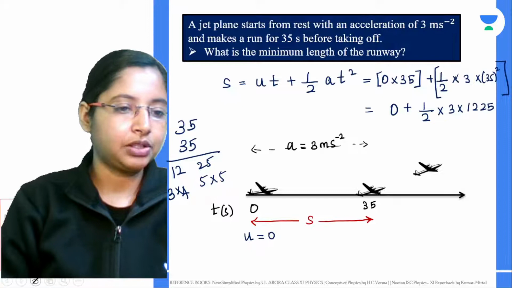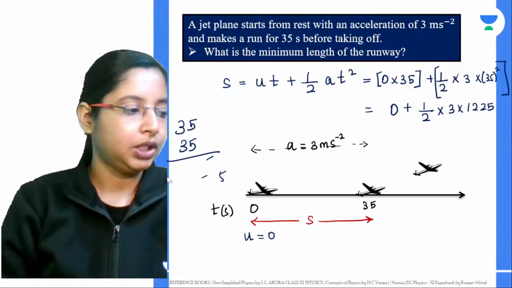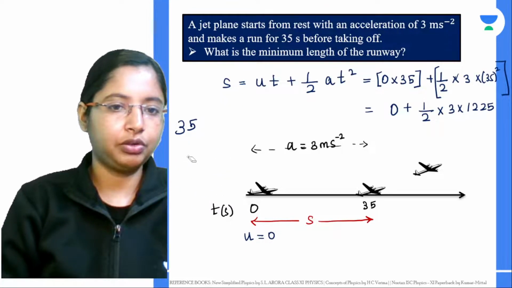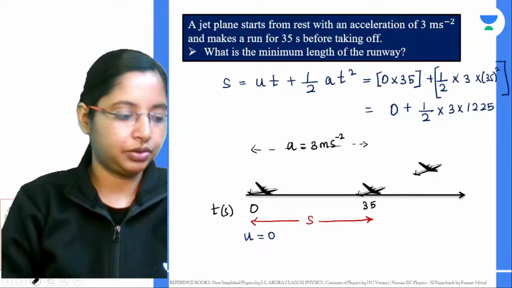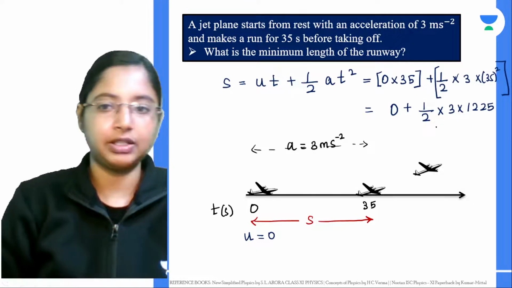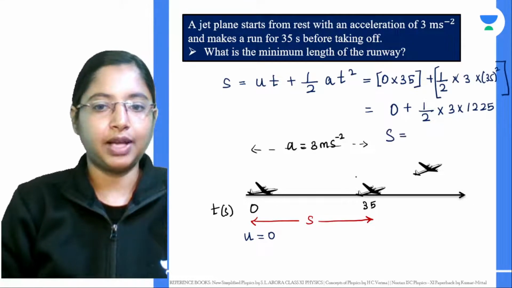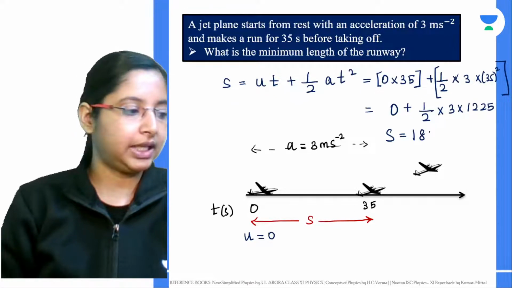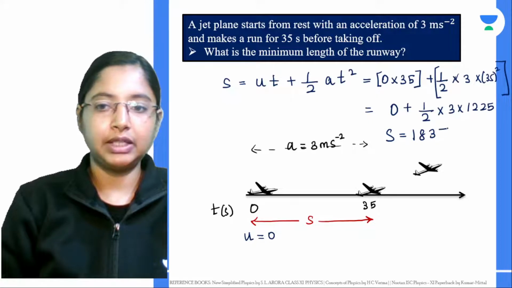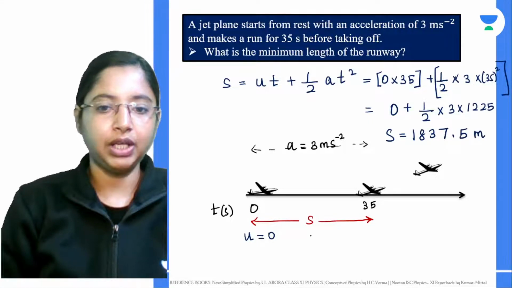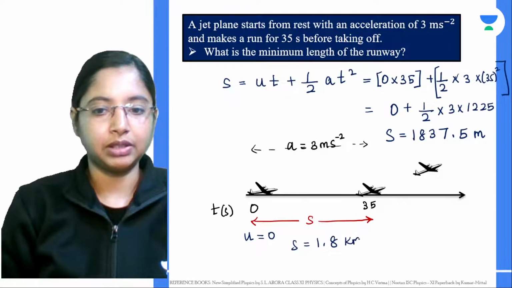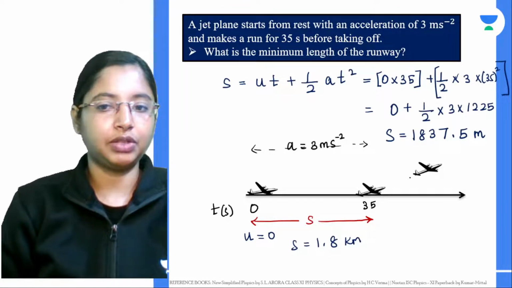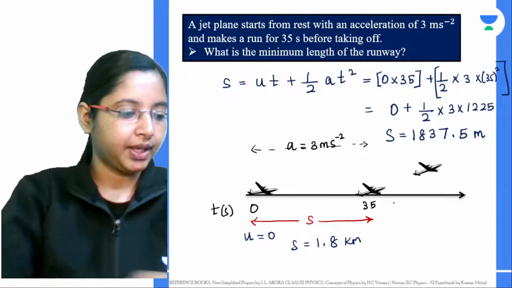Now if you actually solve for this value, I'm not going to ask you to do the math, but if you have the answer, you can share it in the chat box. The S value, that is the minimum distance, is going to be somewhere around 1873.5 meters. So S in terms of kilometers is around 1.8 kilometers. That is the minimum length of the runway before the plane takes off.